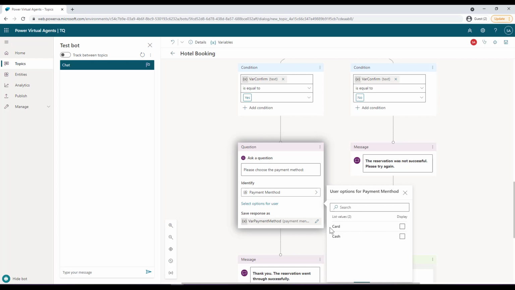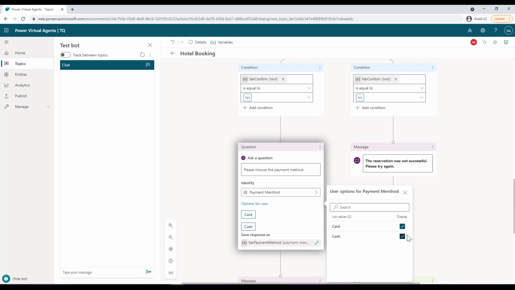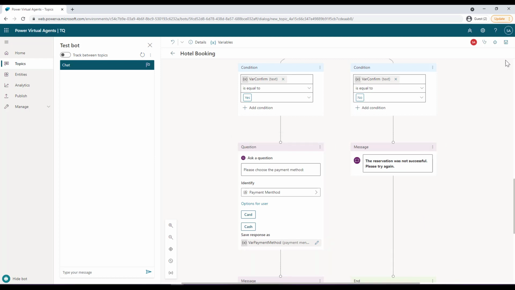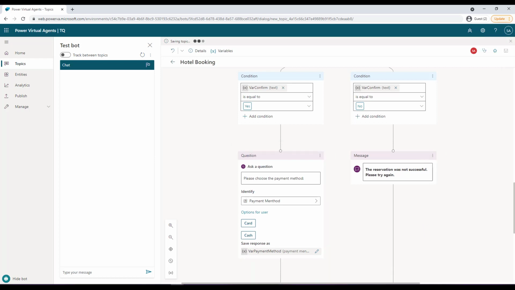In this case, we defined card and cash, and also some synonyms. I want to display both options. If you do not select this, it will not be shown to the user. So I select this, tab out, and save this flow. Once it is saved, I can go ahead and test this bot. I especially want to test this particular section to see if it comes up.